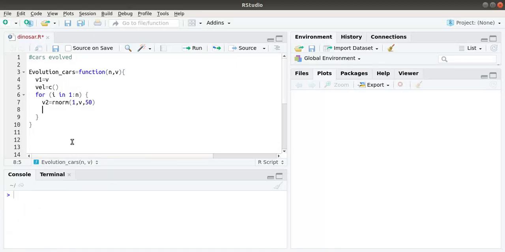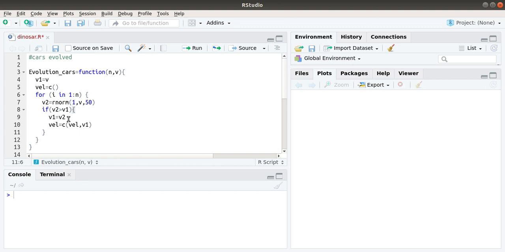Here I am giving the condition: if the velocity of the new car is greater than the older one, that is v1, then I am selecting the newly created car as my better car. So I should add that to the velocity list. Append is equal to c of vel, v1.